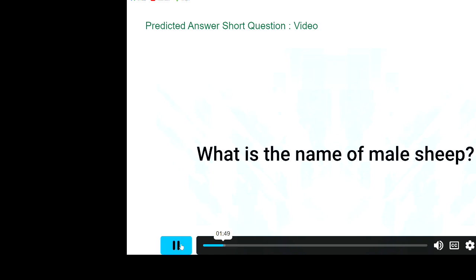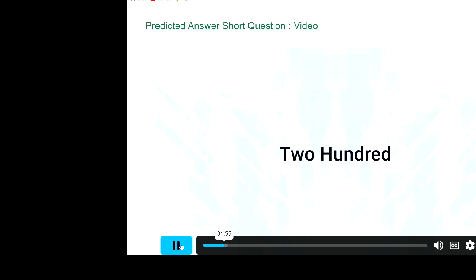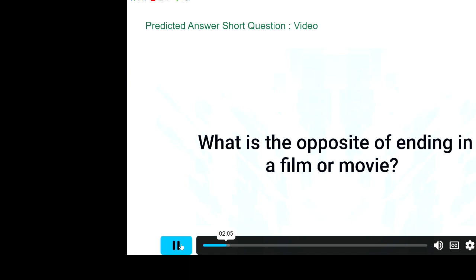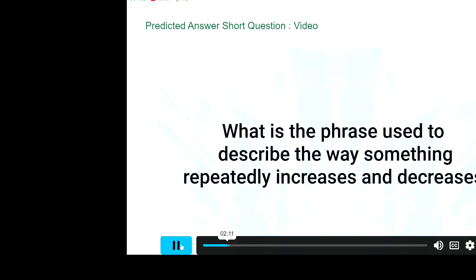Where can we find the page numbers of books? Footer. What is the name of male sheep? Ram. How many years are there in a bicentennial? 200. When a person's blood alcohol content is higher than the standard range, what activity are they not allowed to do? Driving. What is the opposite of ending in a film or movie? Prologue.